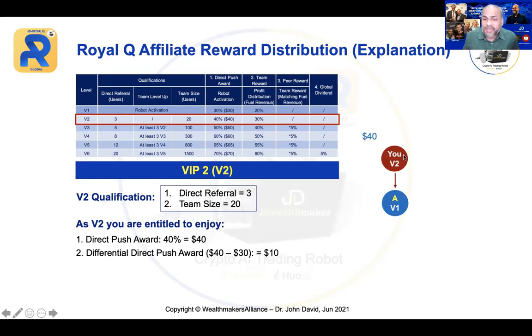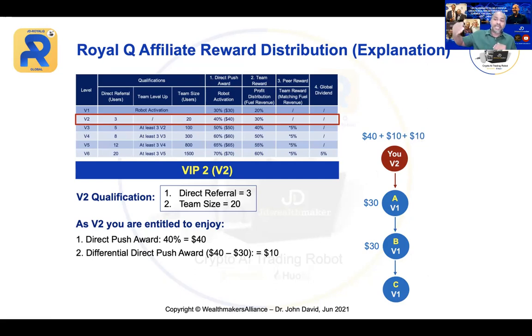Let's say you come in, you are V2, and you introduce A, and A is V1. So as V2, you will qualify how much? 40%, which is $40. Now, your V1, A, introduced B, which is a V1. A will actually qualify how much? $30. How much will you enjoy as the difference? $10. Can you see that? So $10 will come to you. Just imagine if B then introduced C, V1. B will enjoy $30. You will enjoy how much? Another $10. Can you see that?